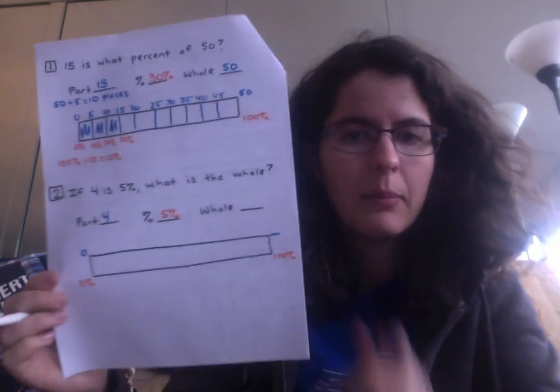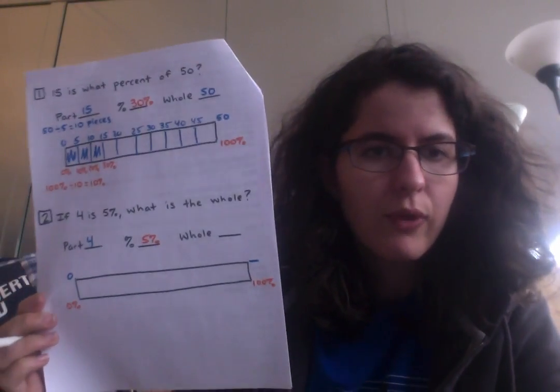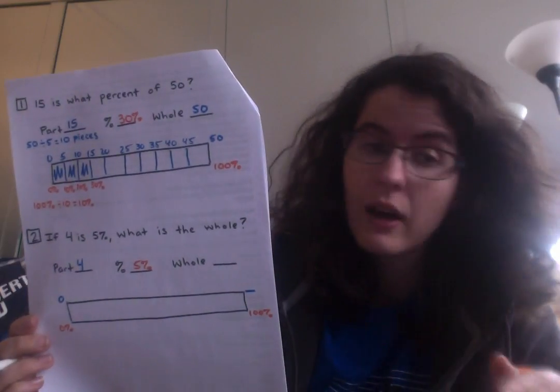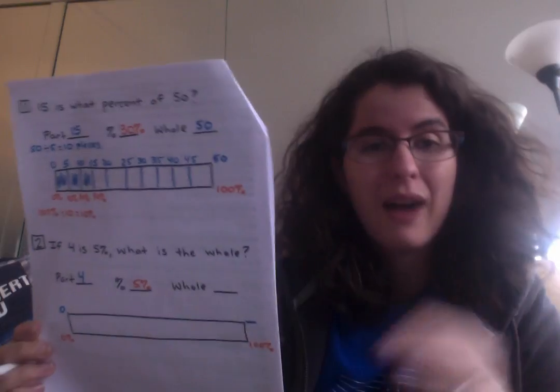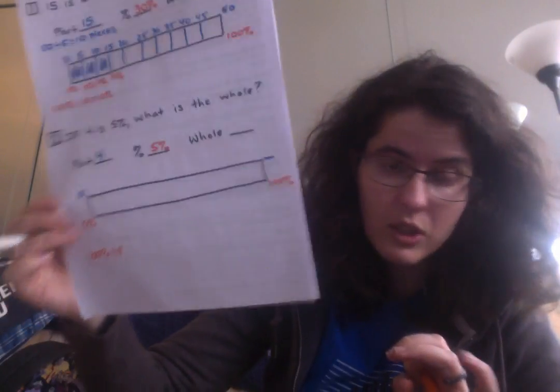That tells me I should be leaving my whole blank, but I know it's 100%. And now I need to get up to 100% going through 5%. 5, 10, 15, 20. Let me do it that way. If I'm going to go up by fives, that means I need to take 100%, cut it up into groups of 5, which tells me that I'm going to have 20 pieces here.